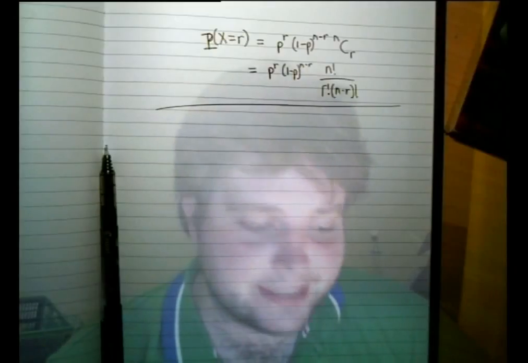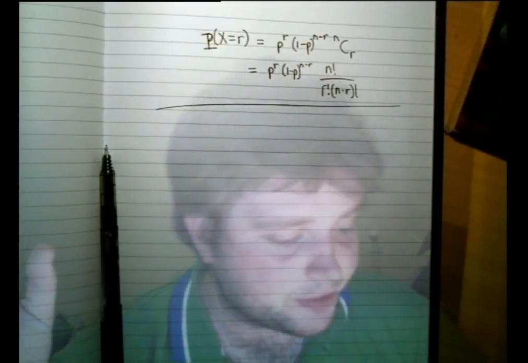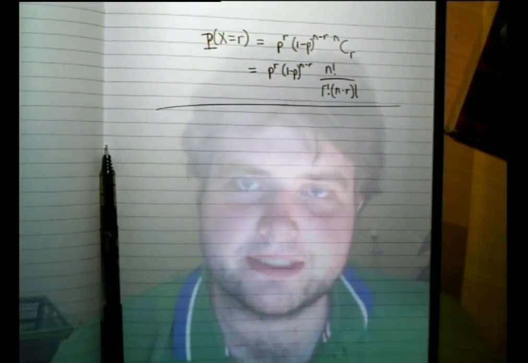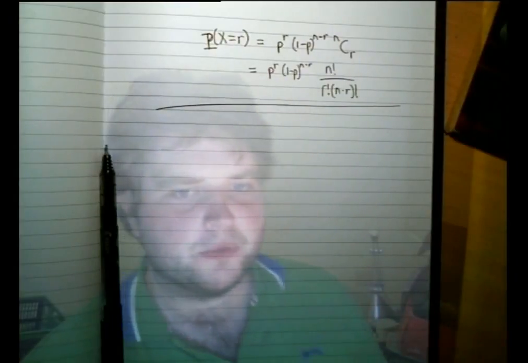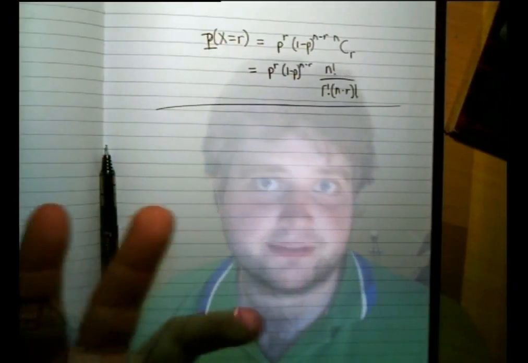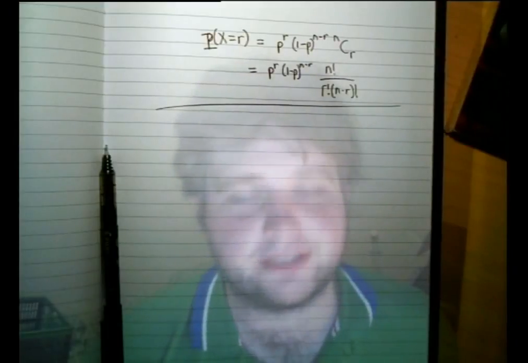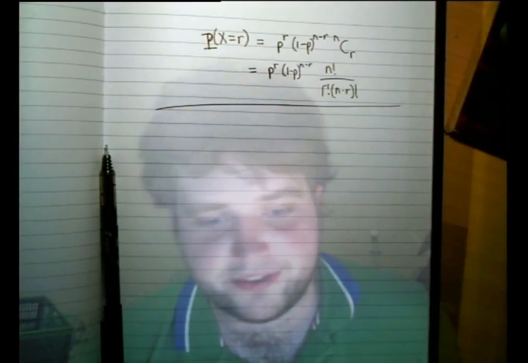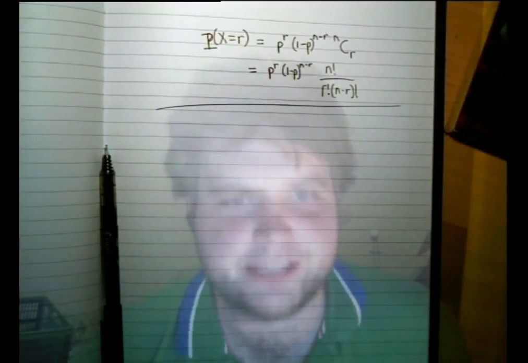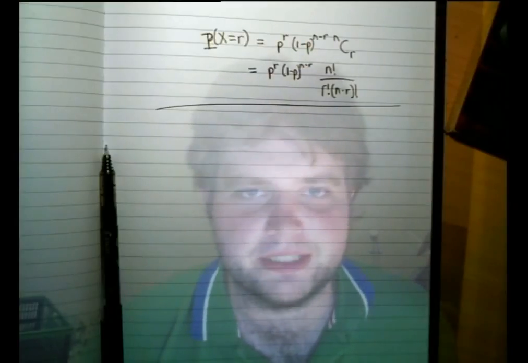What's more useful is, the reason I think it's not very useful in physics is because of this fixed n business. If I get 10 trials, well, what if I just have a thing that's just happening? It just carries on happening. If I have 10 atoms and I ask how many of them are going to decay in a few minutes, well, fine, but I have loads of atoms. So we need another distribution that can deal with what we might call continuing processes.